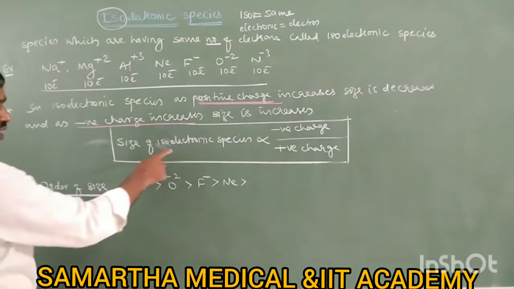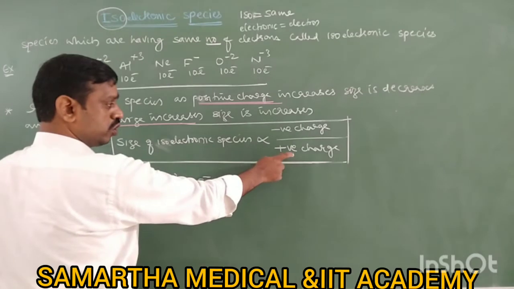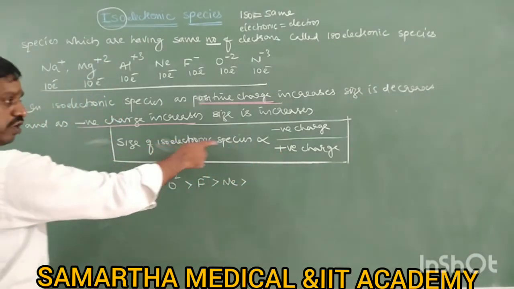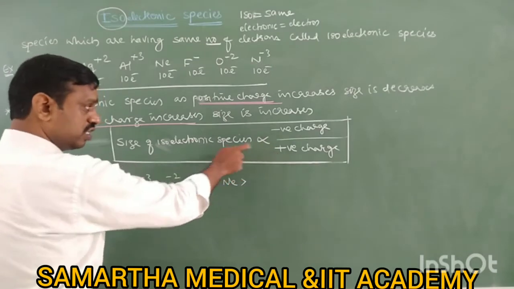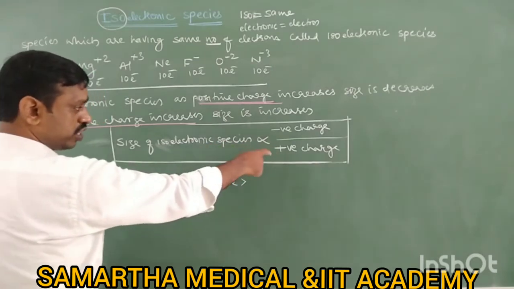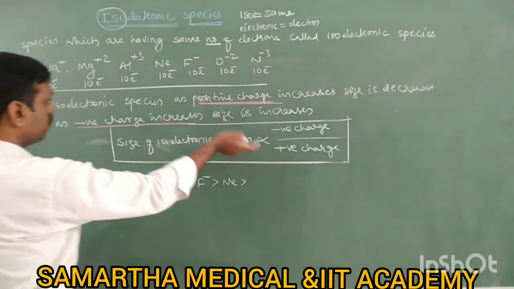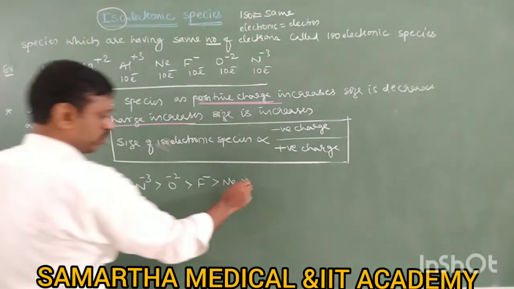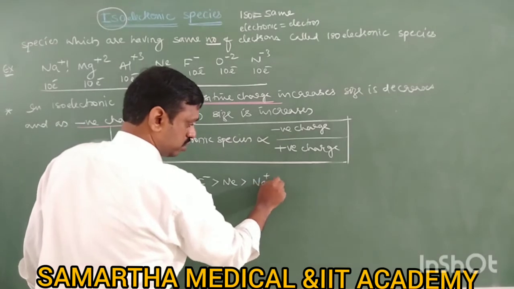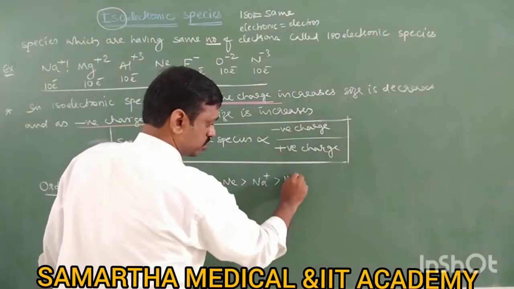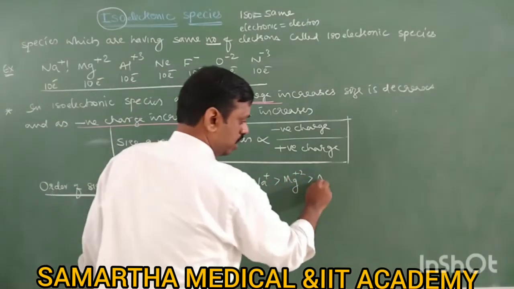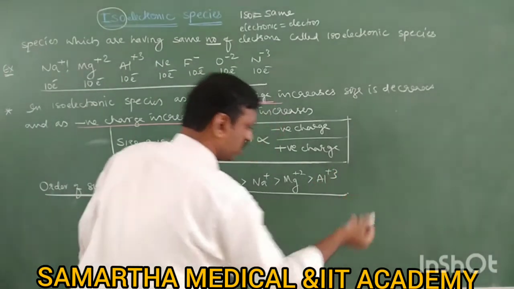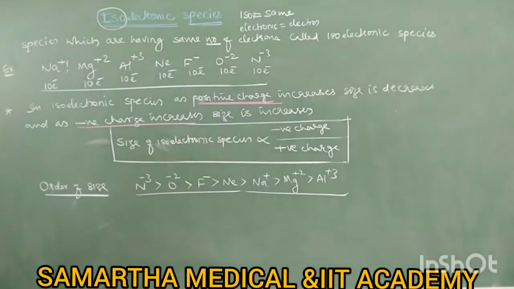So here, see, size is inversely proportional to positive charge. So size is large when positive charge is less. Size is more when positive charge is less, and Na plus 1 has the least positive charge. So therefore, Na plus 1 comes next, then Mg plus 2, then Al plus 3. So this is the order of size of isoelectronic species.